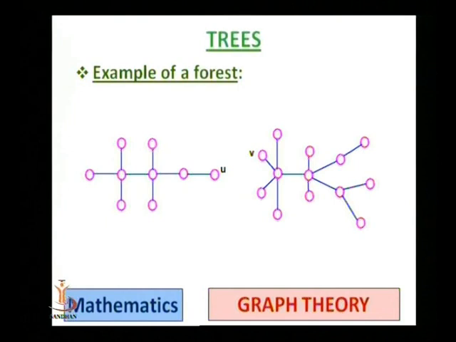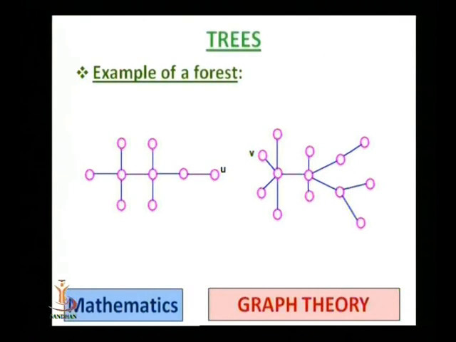Now this is an example of a forest. Here we see the 2 components of the graph, and both the components are trees, and each is in fact a connected graph. But here we observe that for vertex U and vertex V, there is no path between U and V. So this graph is a union of these 2 components.